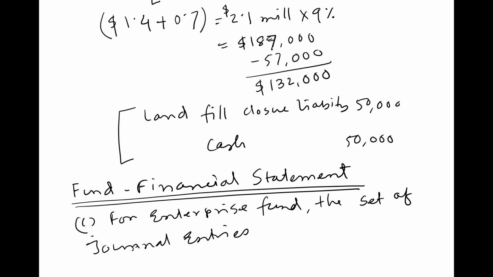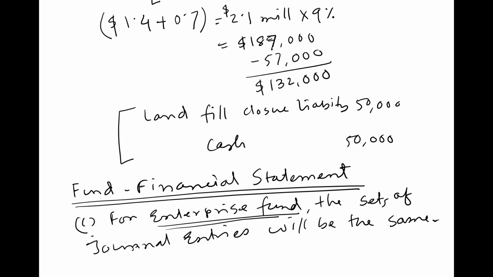Now, how about the general fund? Remember, for the general fund, it is actually considered as an expense and the payment of cash only, because the general fund follows modified accrual accounting, and the general fund is a governmental fund. So for the general fund, we will only show if there is any change in our resources.